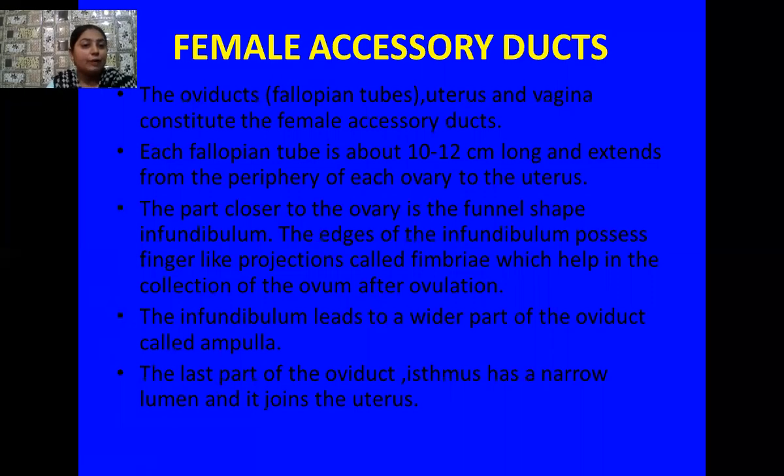The part of the fallopian tube closer to the ovary is a funnel-shaped part known as the infundibulum. This infundibulum possesses many finger-like projections called fimbriae, and these fimbriae help in the collection of ova after the process of ovulation. What is ovulation? Per month the ovary produces one ovum, and this process is called ovulation.